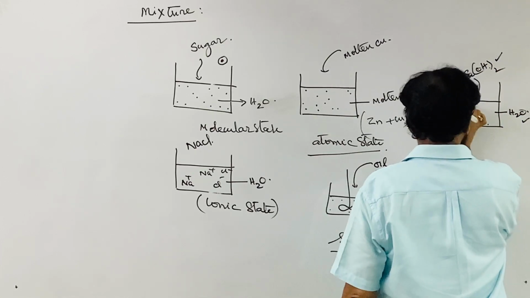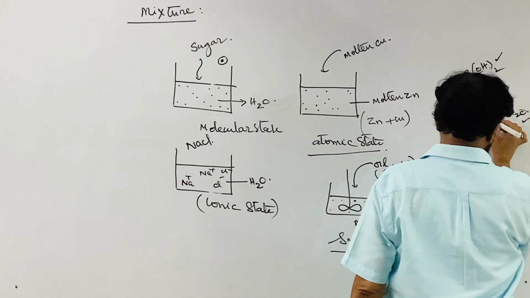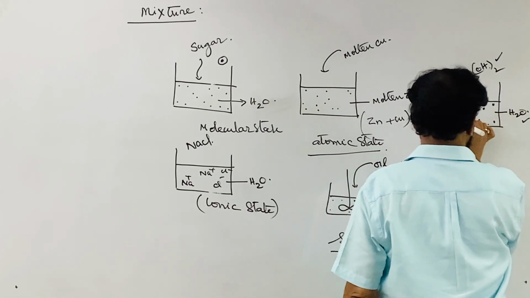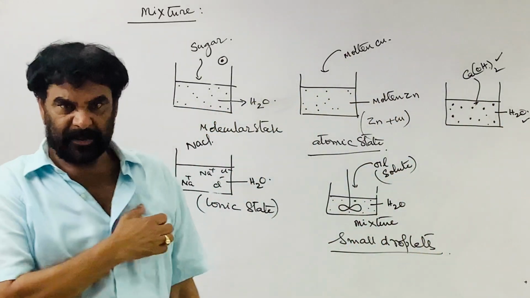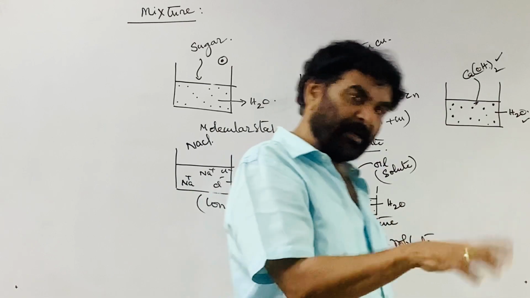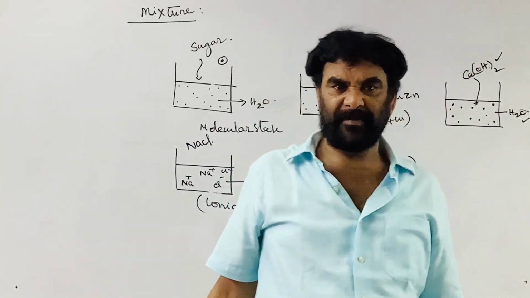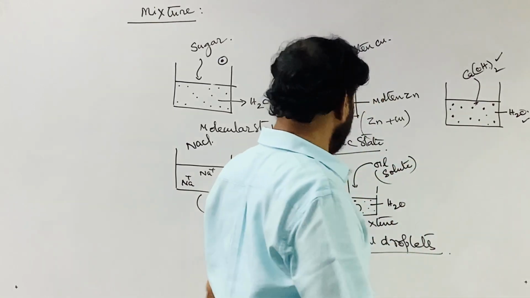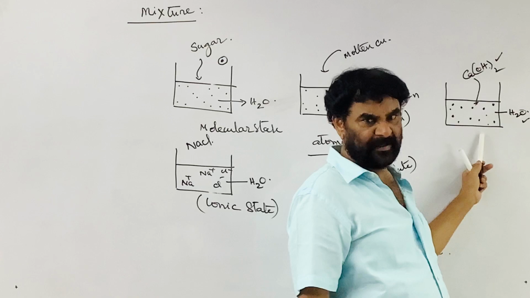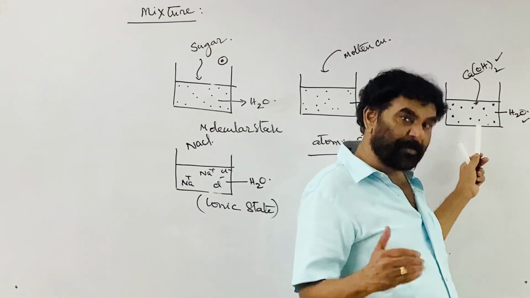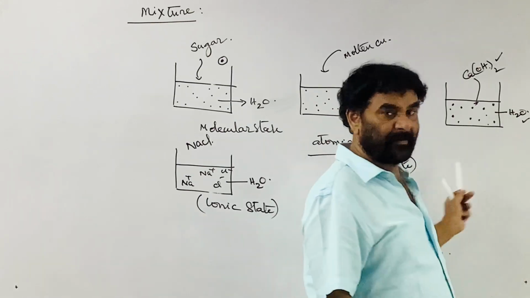Here the particles are a little bigger, and you can see the particles of the solute with the naked eye. If you stir it, it mixes. If you leave it, separation takes place. So this is also a mixture, but the dispersed solute particle size is bigger than in the previous one.